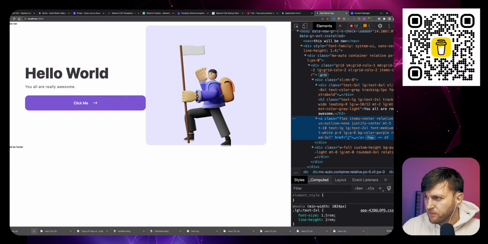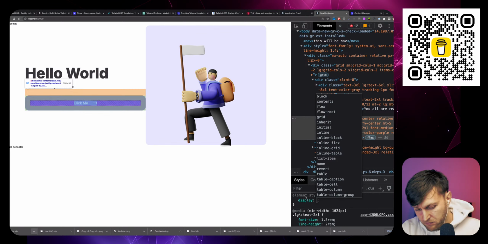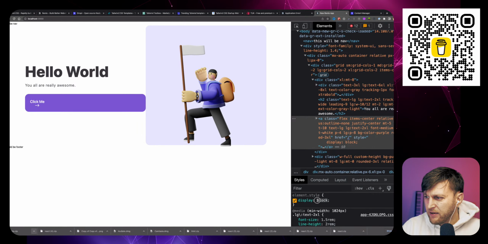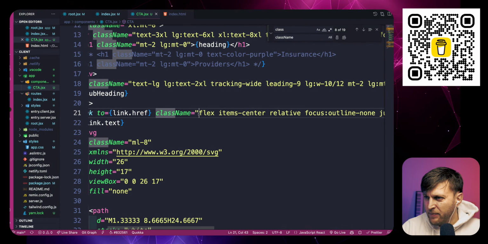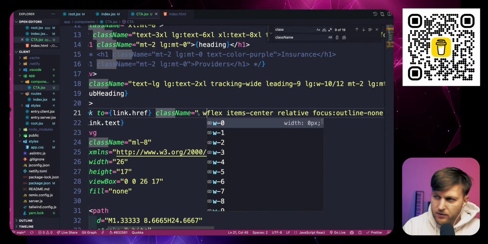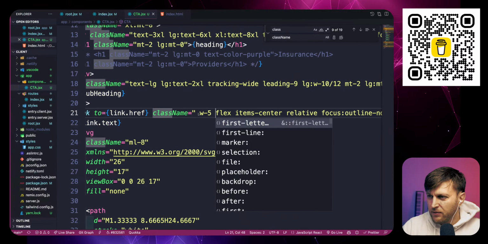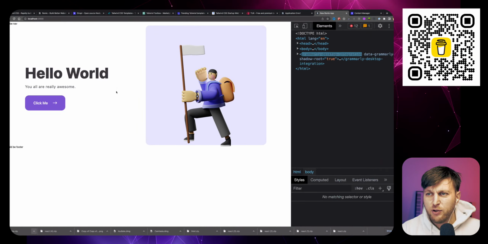Link. No, not display block. I don't know. I could cheat. Whatever. I bet I could give it a width. Width 1/3. I'm cheating right now. We could fix it later because it's all CSS. I don't deal with CSS.